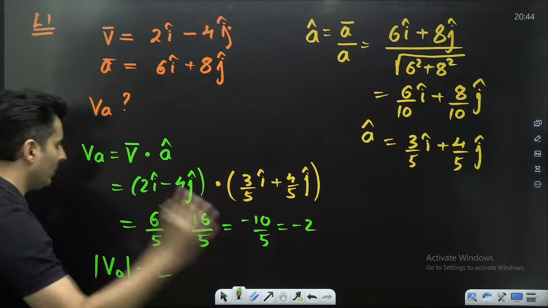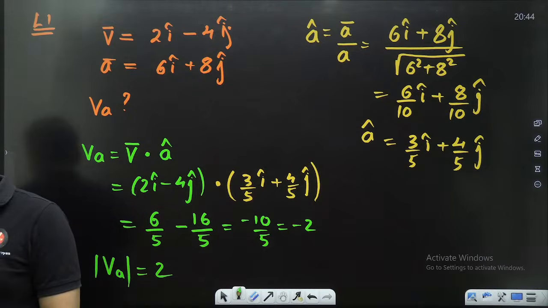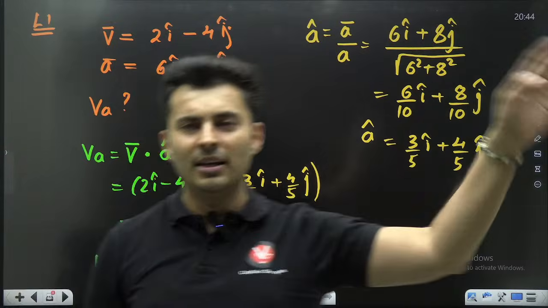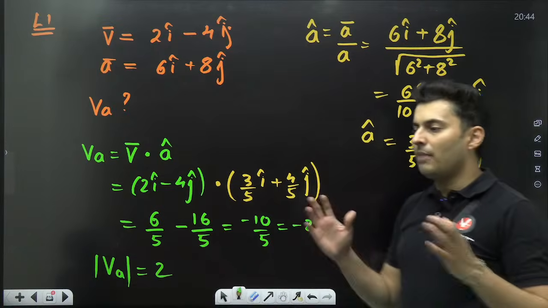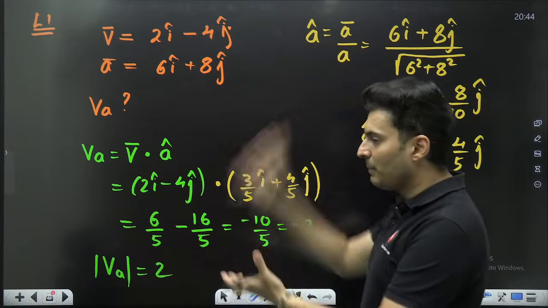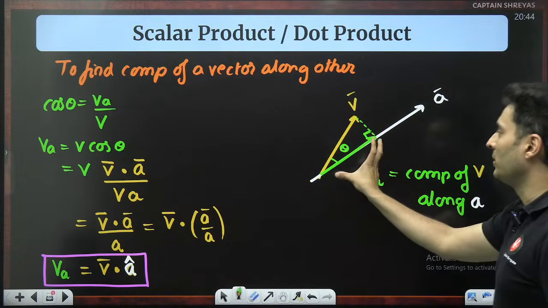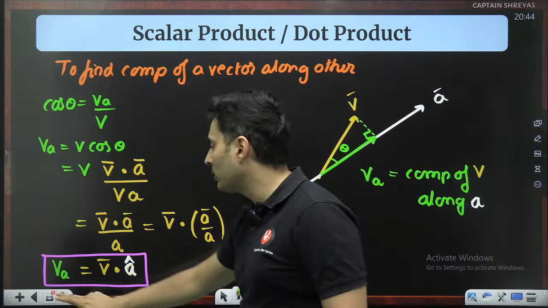The magnitude of that component is 2 units. With the sign, it was negative. Negative means it is just in the opposite direction. That's all. Don't worry about the minus sign. It is just saying the magnitude of that projection, that perpendicular which I have drawn, is 2 units. Minus 2 means it is in the opposite direction.